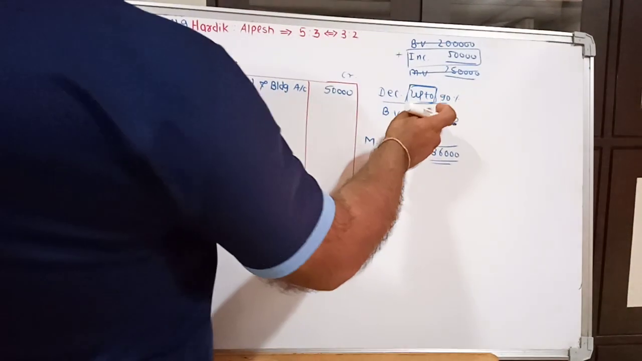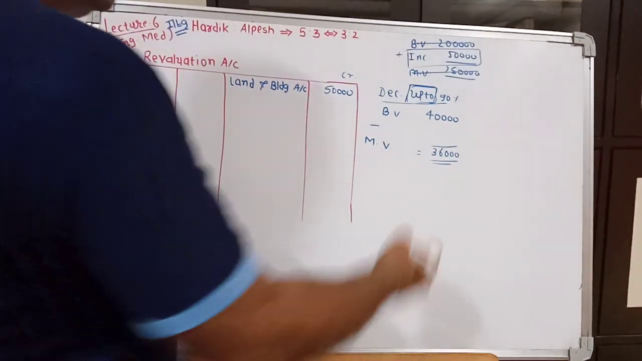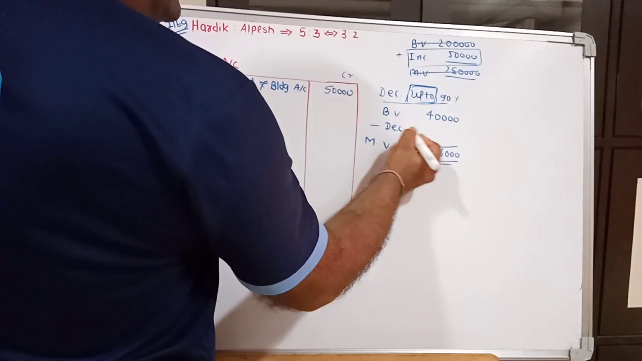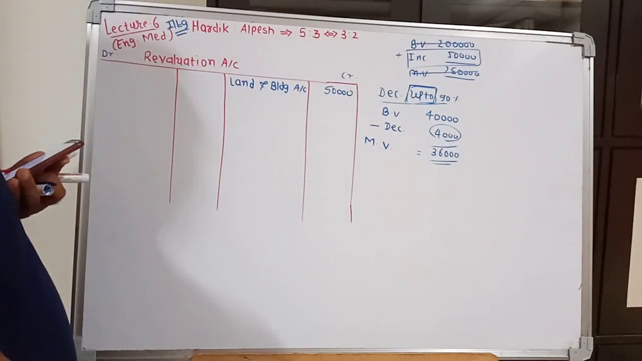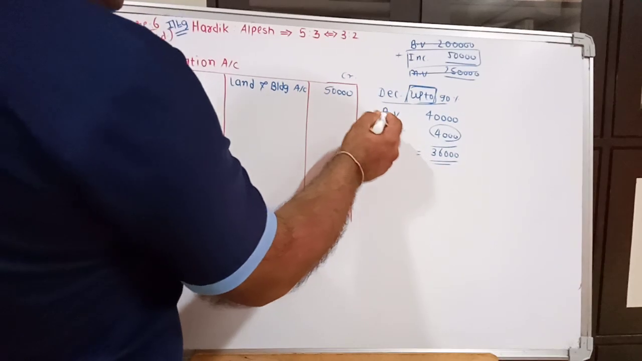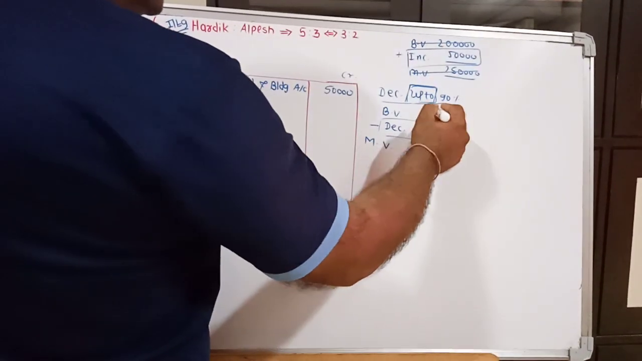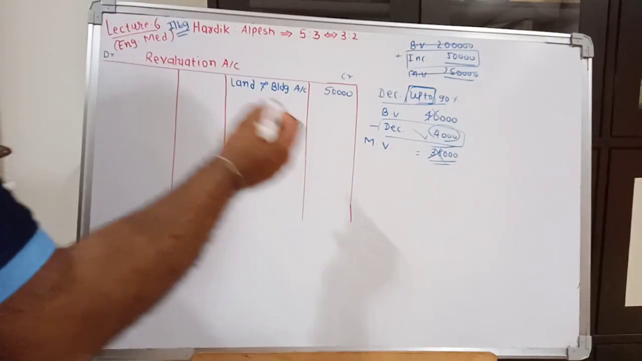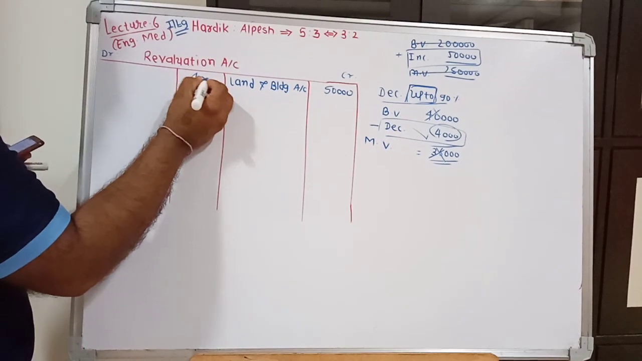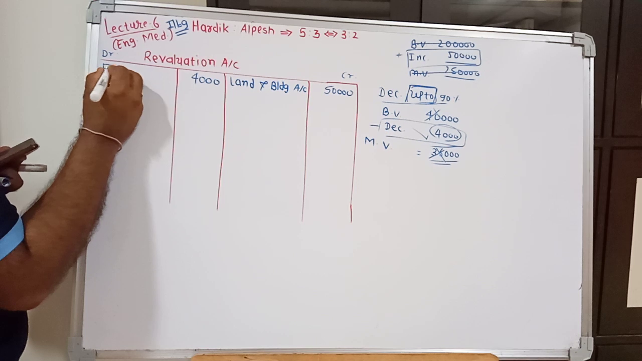It means 40,000 furniture now becomes 36,000, hence the decreased value of furniture is 4,000, and our asset is decreased, that means it is our loss. We don't write book value, don't write market value, just write the loss. This loss is recorded on debit side of revaluation account. Here we have to write furniture account.